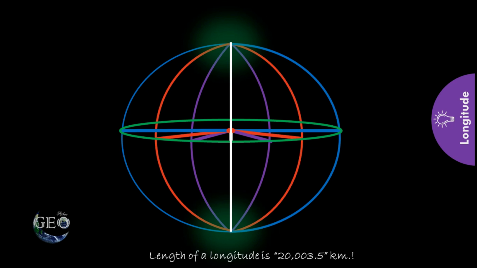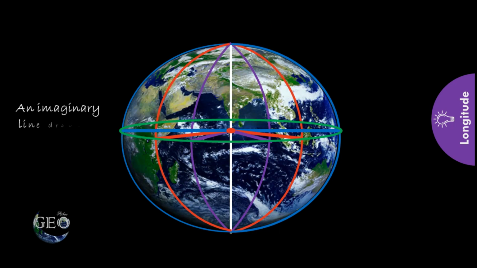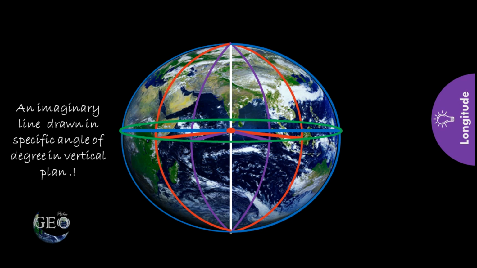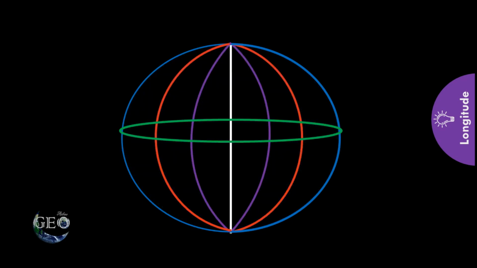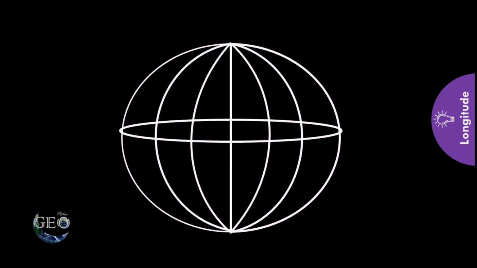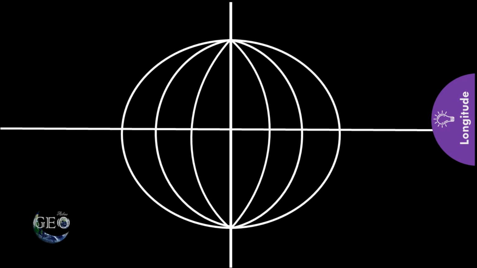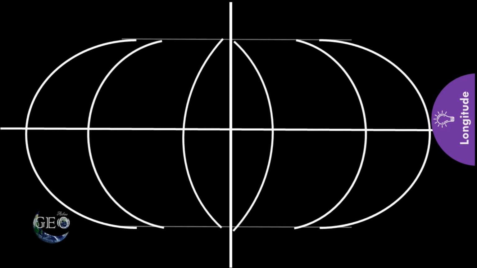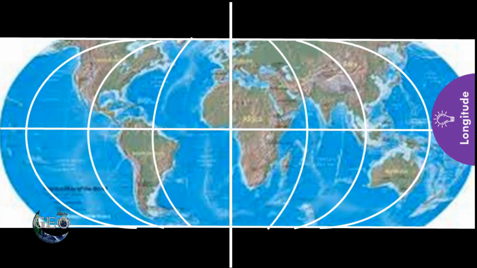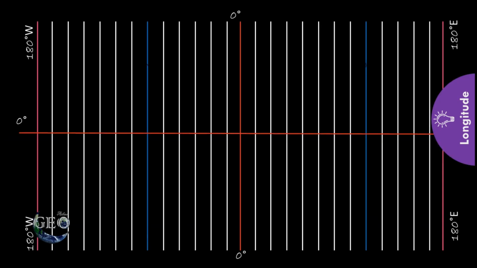So longitudes are equal length because every longitude starts from one pole and ends at another pole. We may define a longitude as an imaginary line drawn on a specific angle of degree in vertical plane. We all know that a sphere or a circle has 360 degree. If I construct a line for every degree, I may construct 180 degree towards eastern hemisphere and 180 towards the western hemisphere. So the total number of lines are 360.